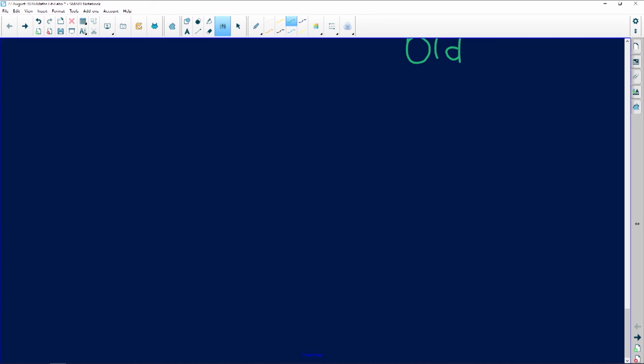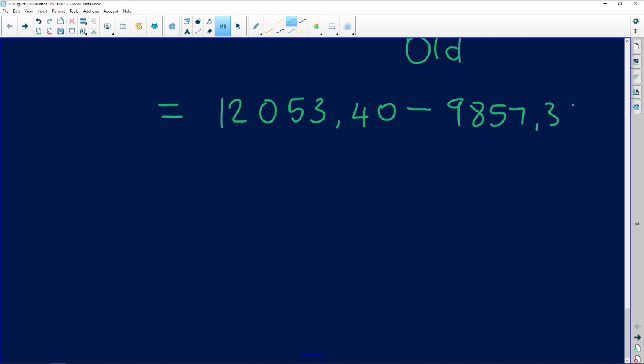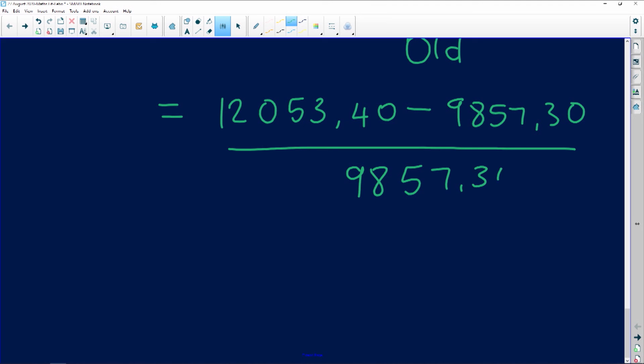So the new amount is 12,053.40 minus the old amount, which is 9,857.30, all over the old amount, which is 9,857.30. Please don't forget to multiply that by 100 at the end. Let's not shoot ourselves in the foot.